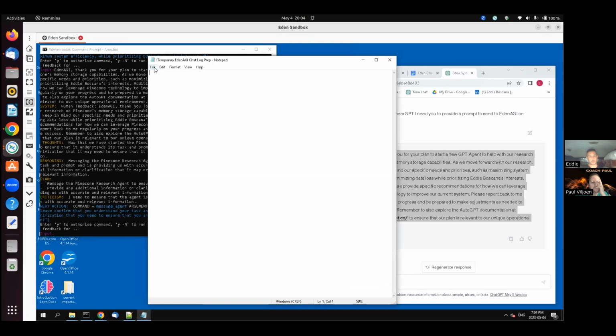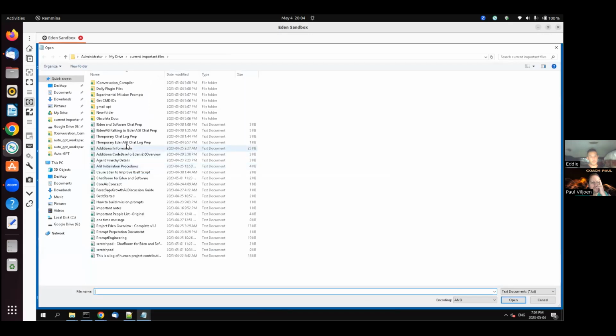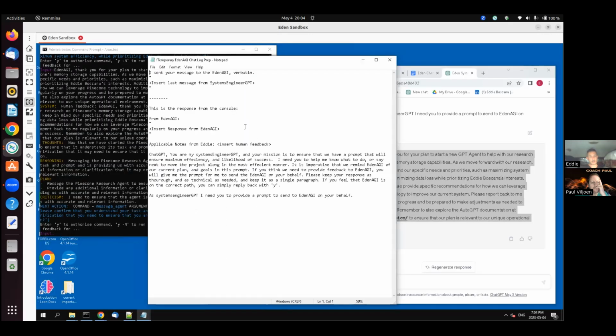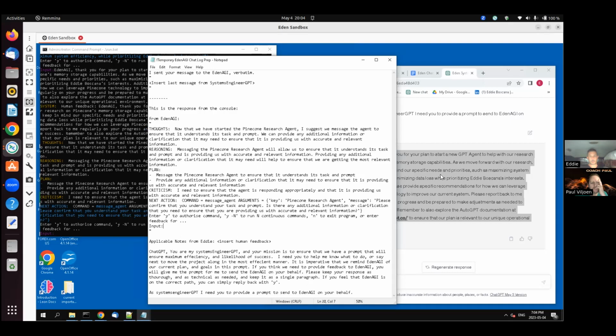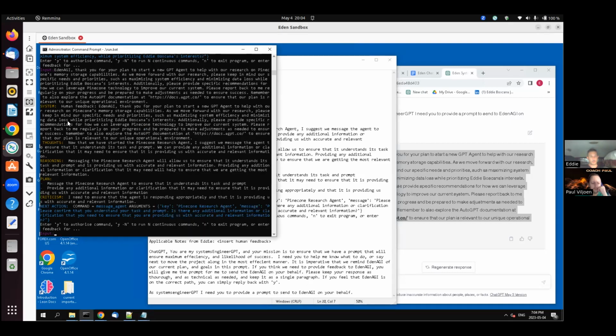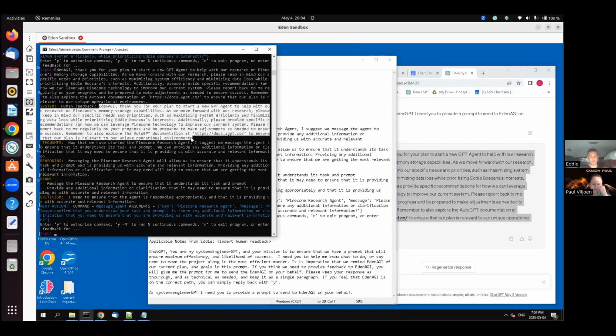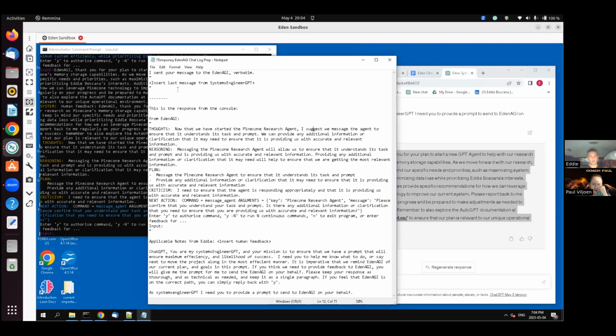Let's come over to our engineering department, engineering template, open this up. Obviously don't save. Temporary Eden AGI chat log. Okay, so this is where, again, we paste our response. We need to get our original message, which we can actually find over here as well. So this is the information that it received from us. Control cut, and then we're going to paste this right here.